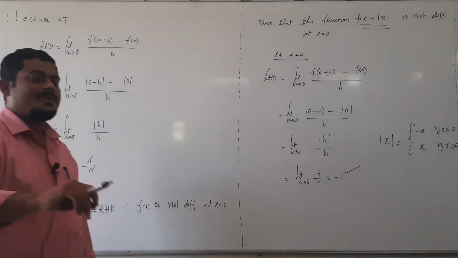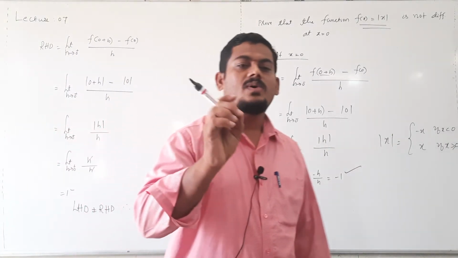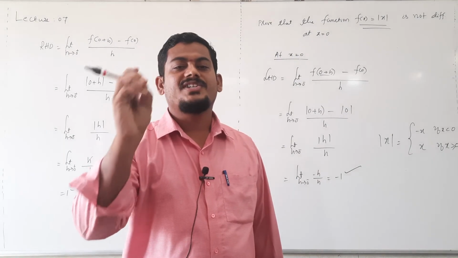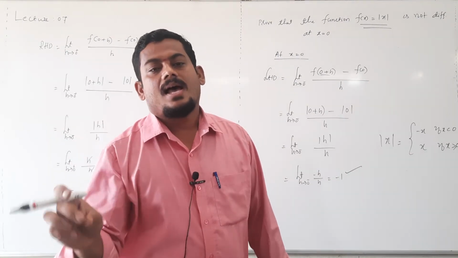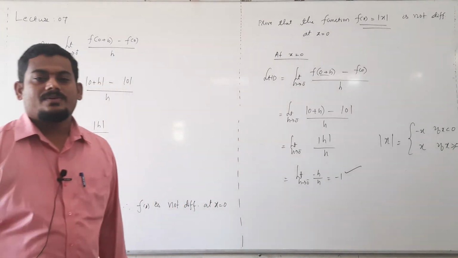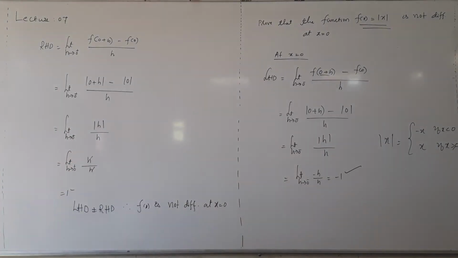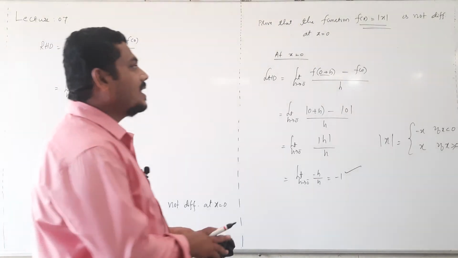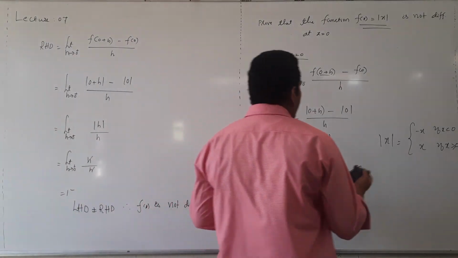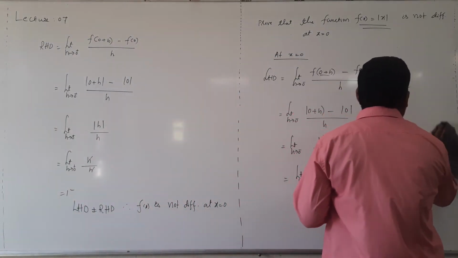Once left hand derivative and right hand derivative are equal and exist, then we can say that the function is differentiable at x equal to some value at a given point. In this case, left hand derivative and right hand derivative are unequal at 0. Therefore, the function is not differentiable at 0.